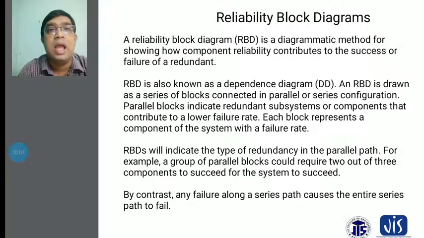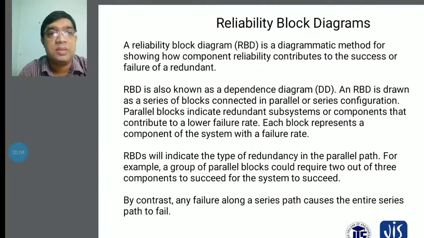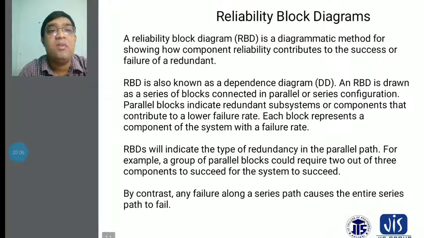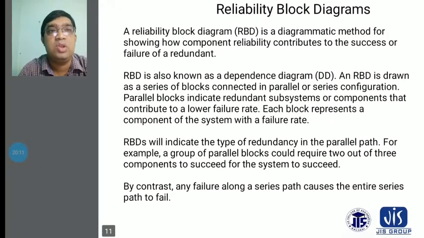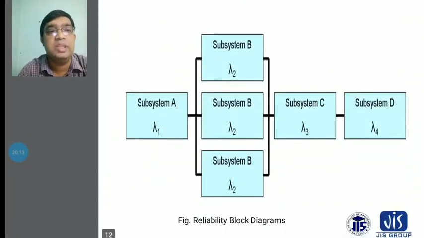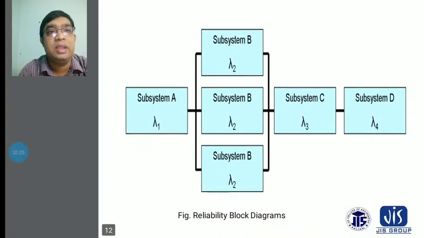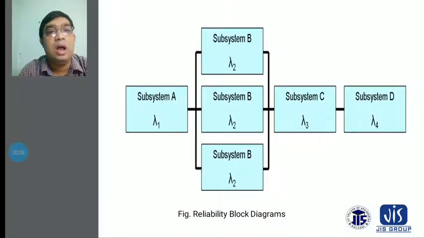By contrast, any failure along a series path causes the entire series path to fail, as considered in reliability block diagrams. You can see a reliability block diagram here: system A with lambda 1, and from system A it goes to system B with lambda 2.